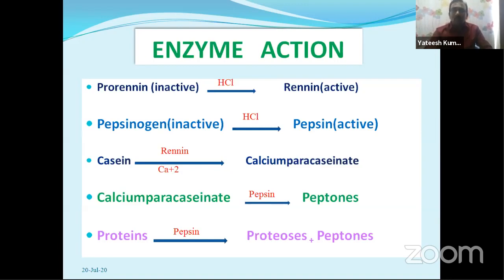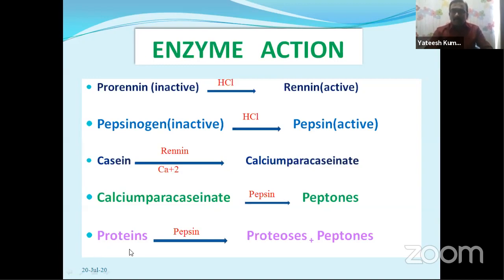Now, the active form of renin acts on the milk protein. This is casein. Casein is the milk protein. This milk protein, in the presence of the renin enzyme and calcium ions, is converted into calcium paracaseinate. This is called curd. This calcium paracaseinate, in the presence of the pepsin enzyme, is converted into peptones.